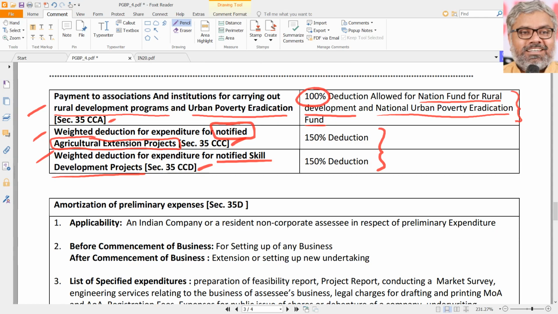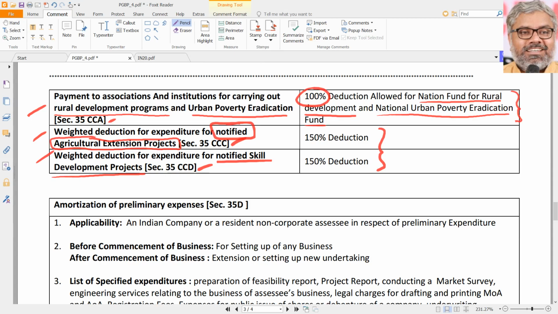If the donation or contribution or payment is made to National Fund for Rural Development or Urban Poverty Eradication Fund, only 100% deduction is given, though it is not related to business. That is a variety. But 150% deduction is given in relation to the expenditure, not just payment or contribution, expenditure for notified agricultural extension projects or expenditure in relation to the notified skill development projects. 150% of such expenditure will be allowed as deduction.